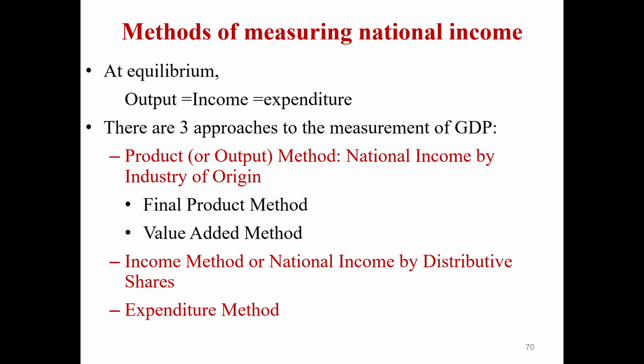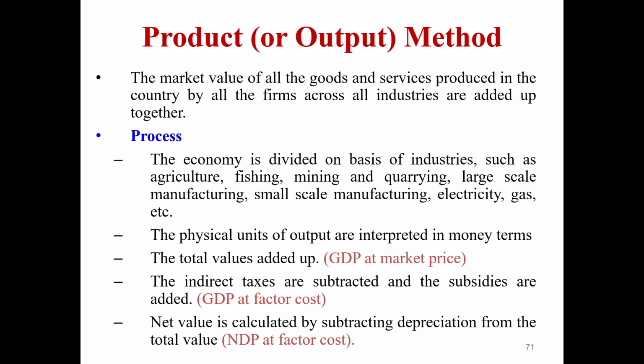Next we can discuss the methods of measuring national income. There are three methods: first, the product method; second, the income method; and third, the expenditure method. In the product method there are two types: final product and value added method. The product method, also known as the output method, adds up the goods and services produced in a country by firms across all industries. The market value is added here.